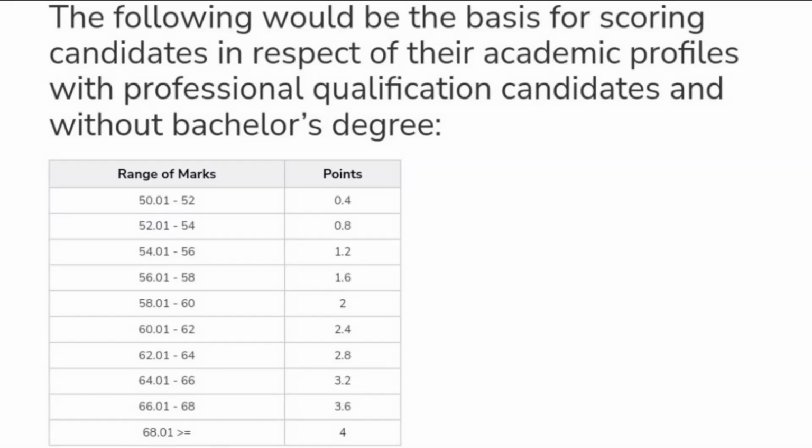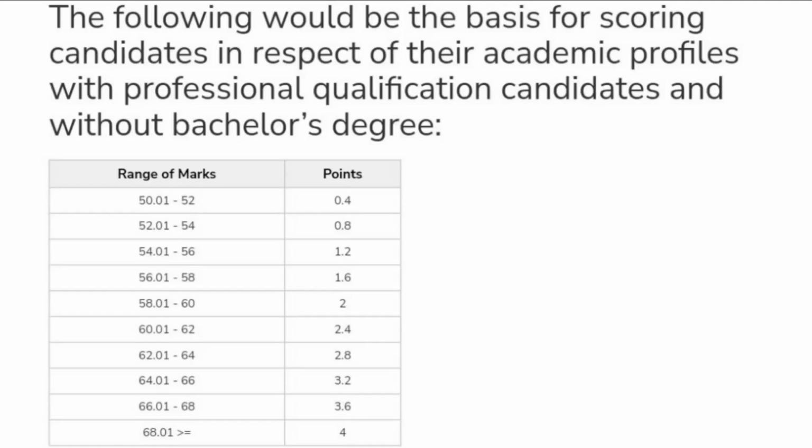if your percentage ranges between 50 to 52, for that there are 0.4 marks. If it ranges between 52 to 54, for that there are 0.8 marks. If it is between 54 to 56, for that there are 1.2 marks. If it is between 56 to 58, for that there are 1.6 marks. If it is between 58 to 60, for that there are 2 marks.